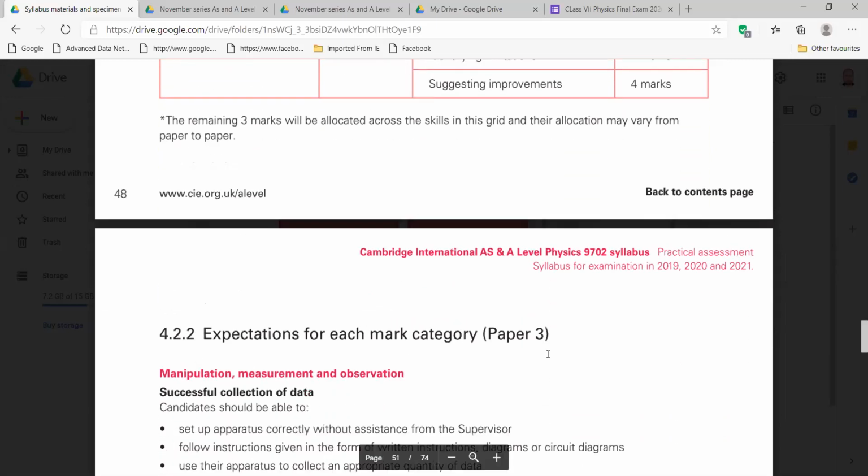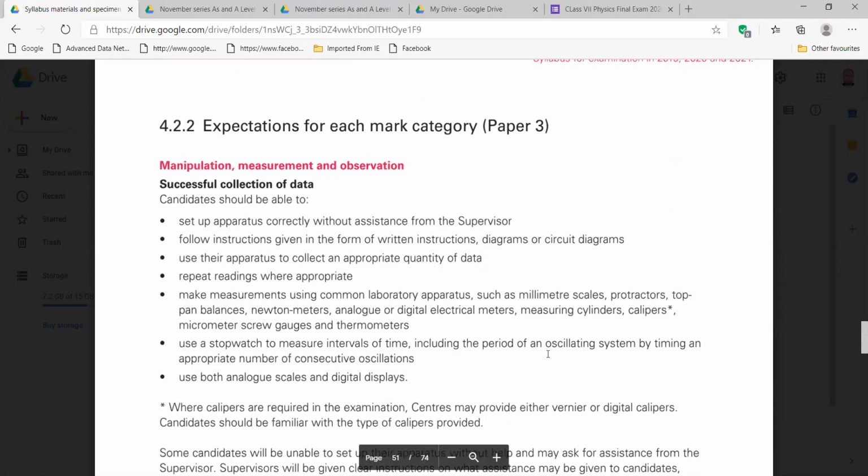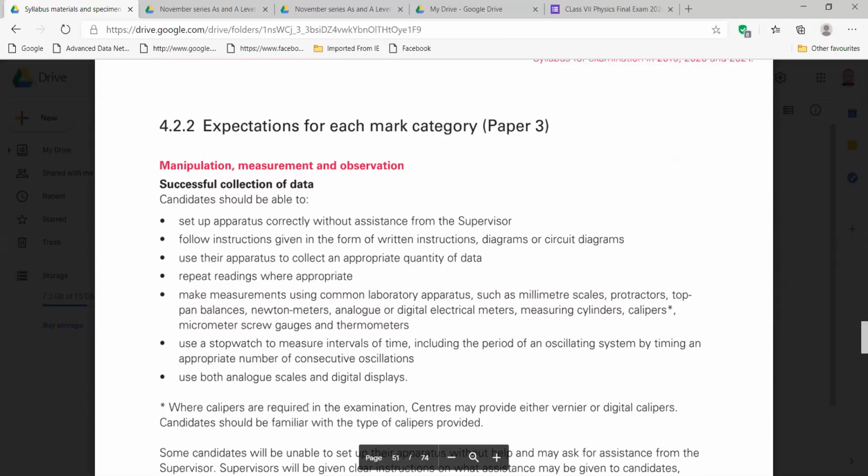Now they are giving you some expectations of how you will collect the data successfully. There is some description over here. Can you read the bullet points? Yes, sir. Set up apparatus correctly without assistance from the supervisor.